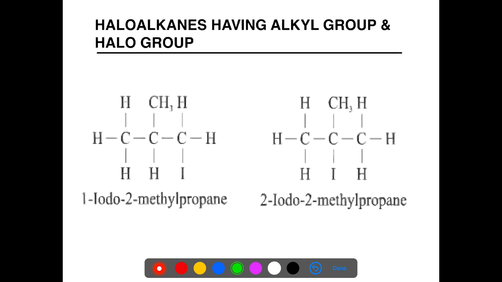Haloalkanes having both an alkyl group and a halo group. In this compound, CH3 as well as I is present. Because both the groups are present on the right hand side, we will start writing 1, 2, 3. So here we have numbered the chain.